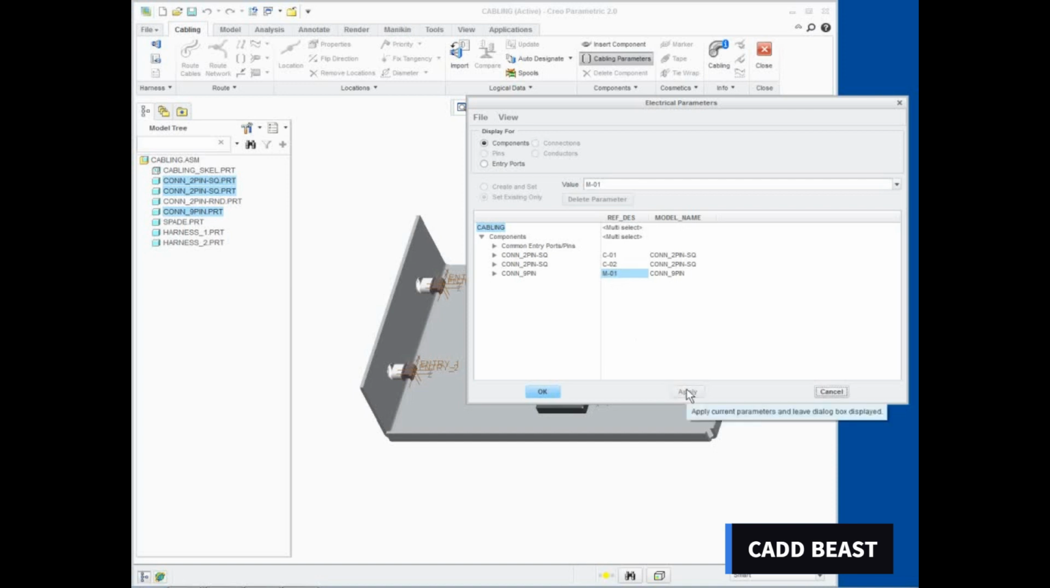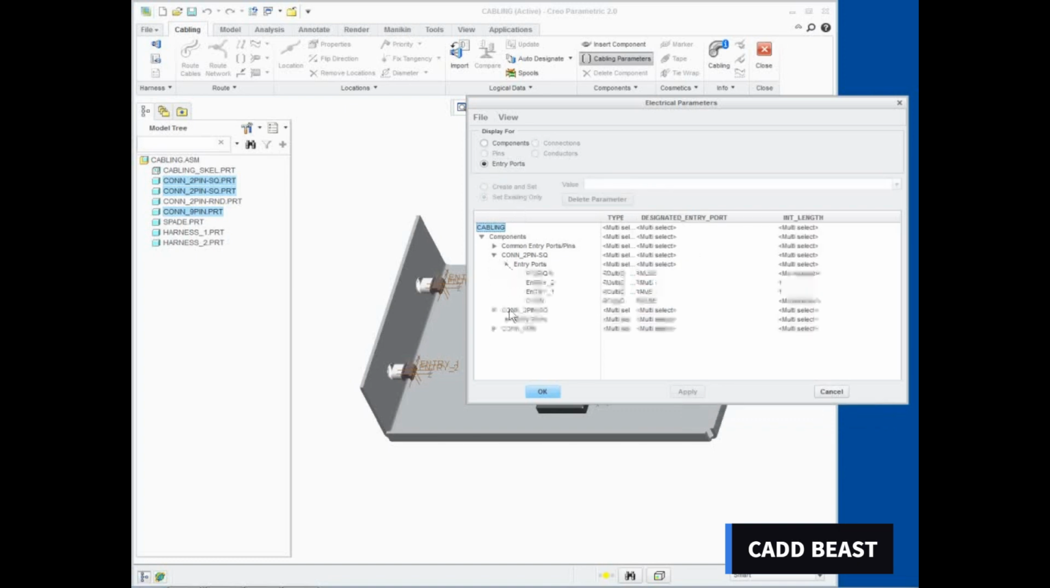Enable entry ports in the Display For section and expand both CONN 2-pin SQ connectors and the respective entry ports nodes. Notice the parameter values match those created. Click OK.